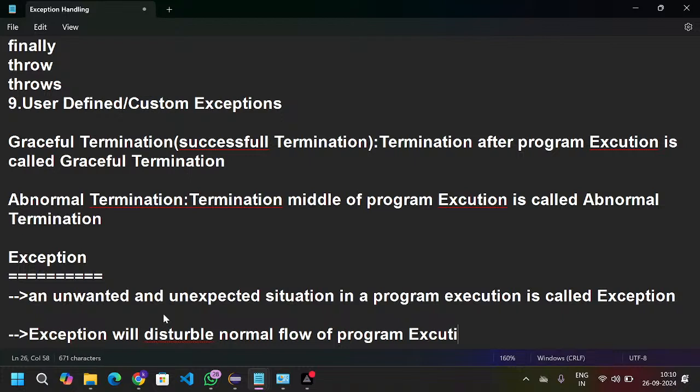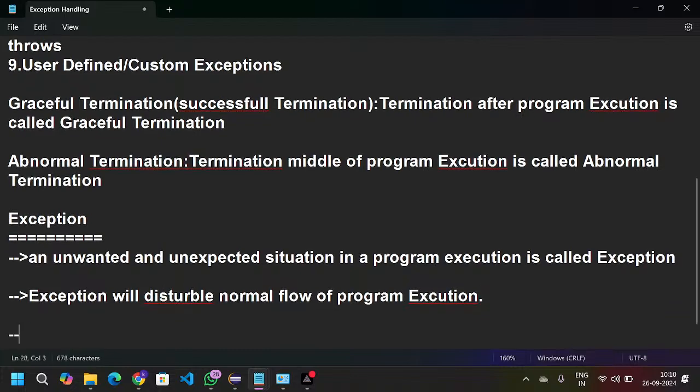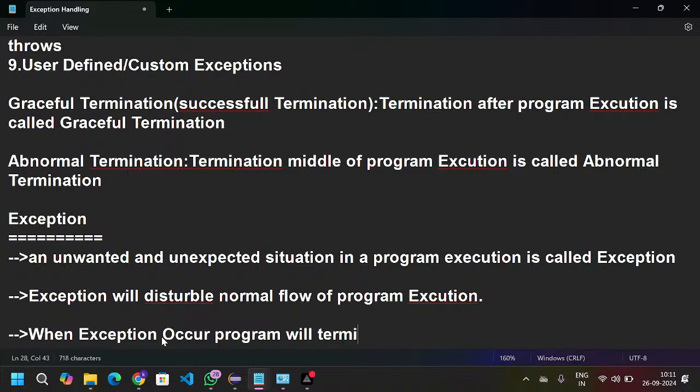Third point: when an exception occurs, the controller gets terminated, so the program will terminate abnormally.